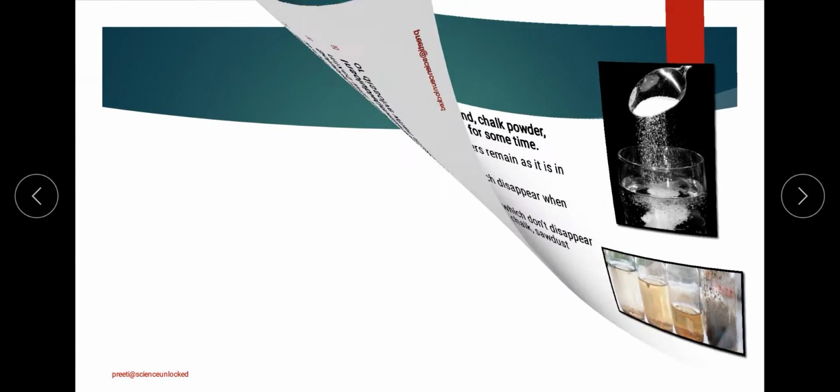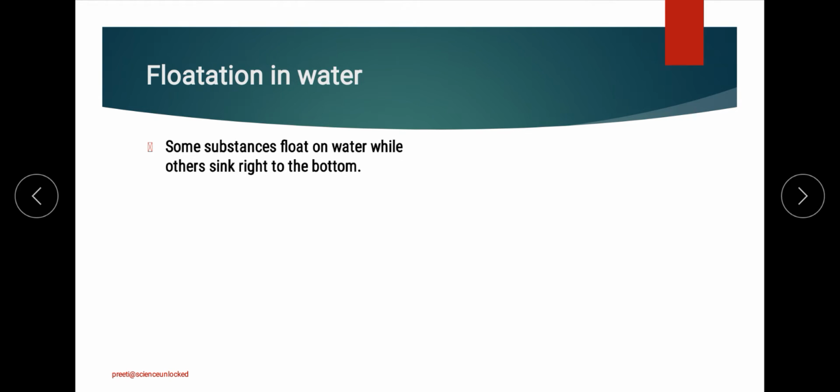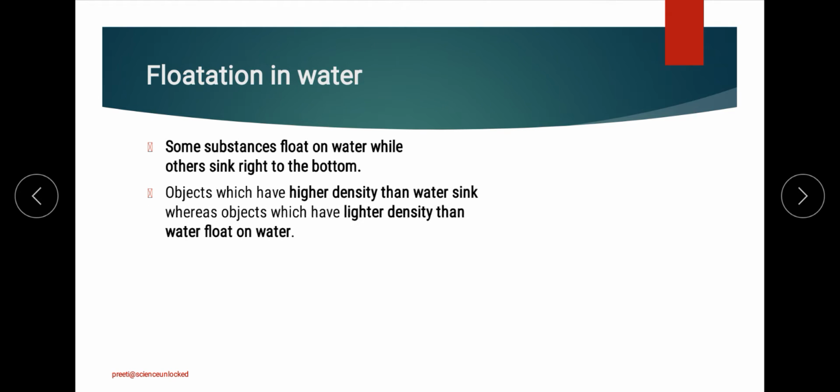Next, the property that we have is the flotation technique. Flotation in water is basically the concept that whenever you put something inside water, some things will float, whereas some will sink to the bottom, which depends on the density of the object.